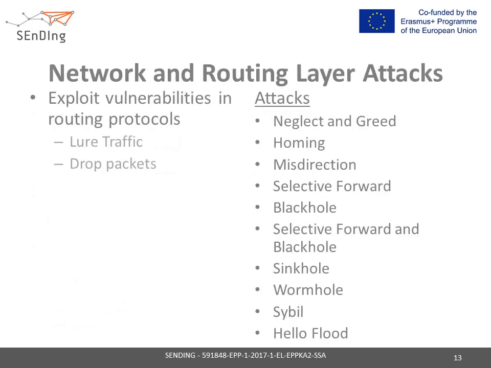The network and routing layer attacks are the most popular attacks in the network of things. These specific attacks aim at disrupting the path from the smart device to the sink. They exploit vulnerabilities in the routing protocol that is being used by the network to either lure traffic towards the malicious node and drop packets, or just drop packets. They divert traffic towards the malicious device, such that packets never reach their destination, denying the network the ability to deliver the expected